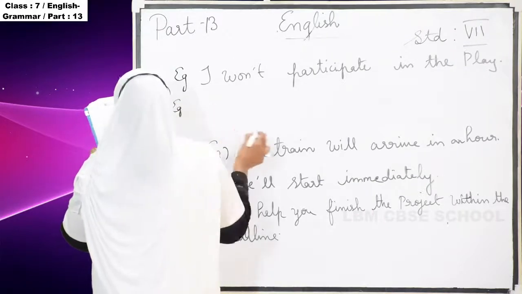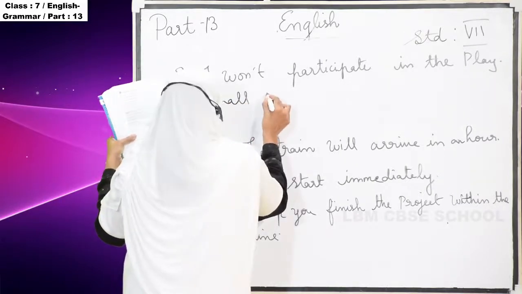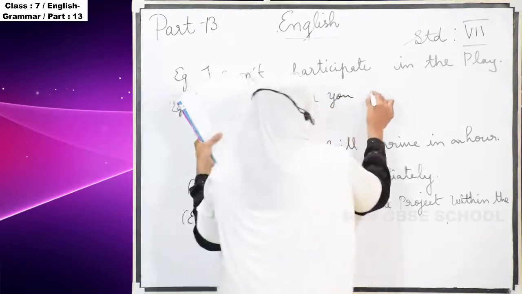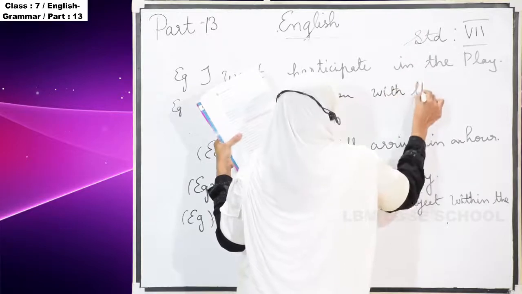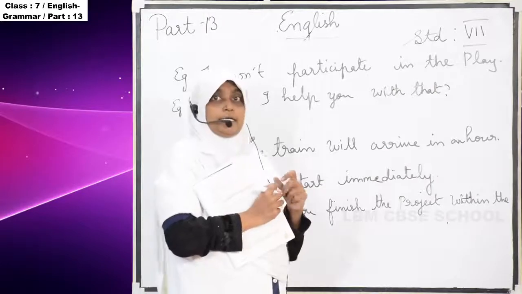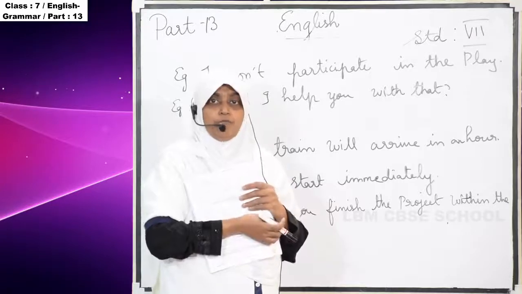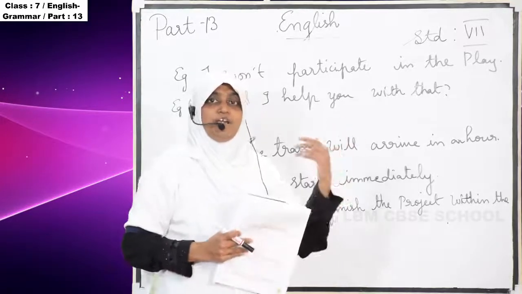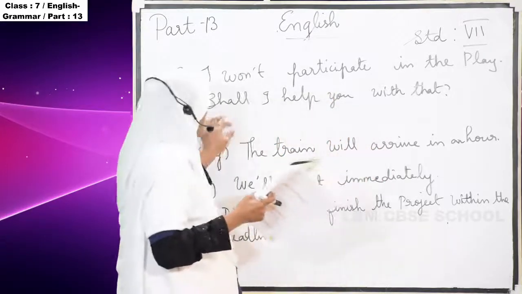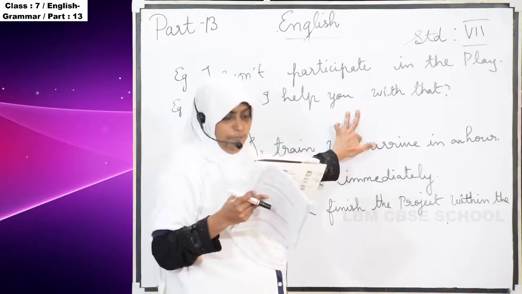This is also another example: Shall I help you with that? So, what is the structure of the simple future? Subject, will or shall, and base form of the verb, isn't it? We have seen that will. We didn't see the shall, no? So now we have one example. Shall I help you with that? So, shall we are using for the future tense only.